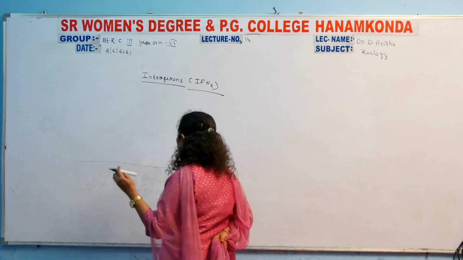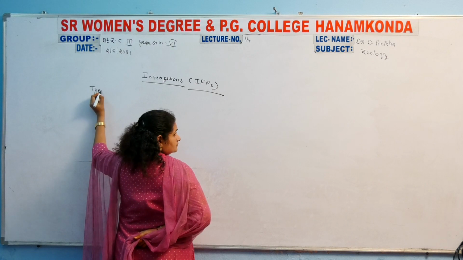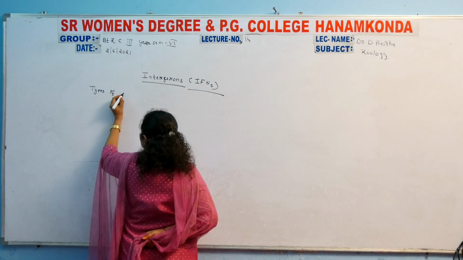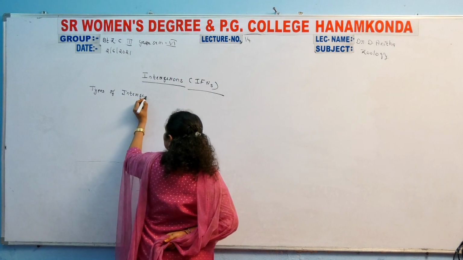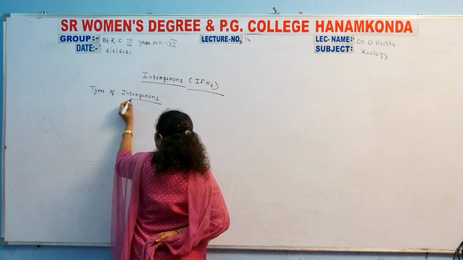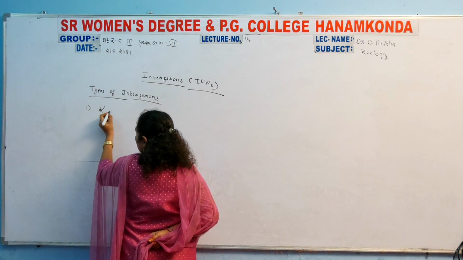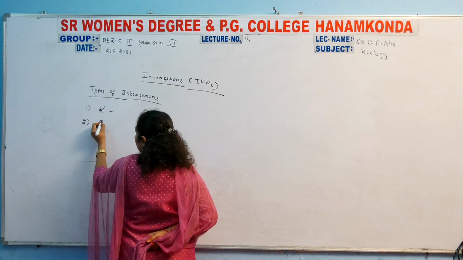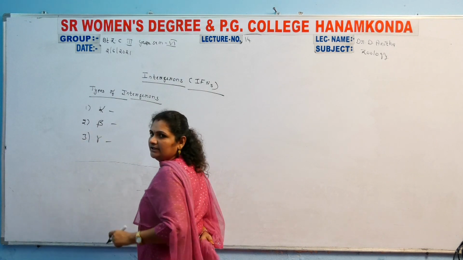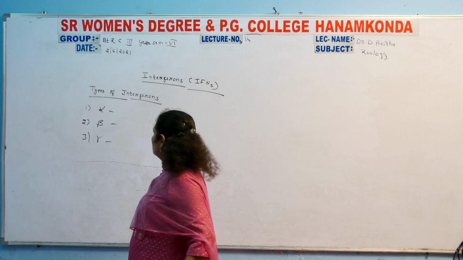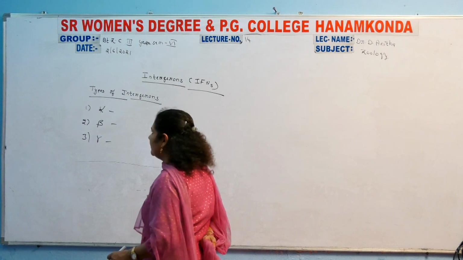Those are alpha, beta and gamma. Totally three types of interferons are there: alpha interferons, beta interferons and gamma interferons.